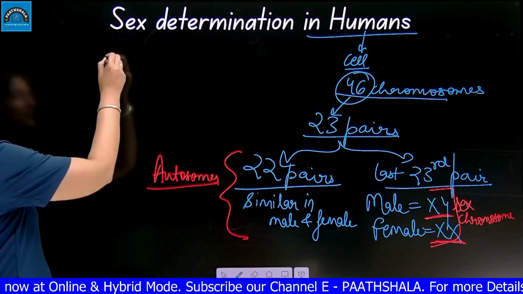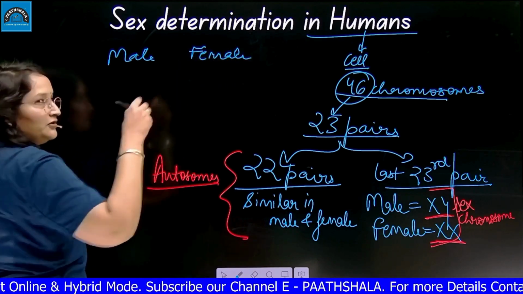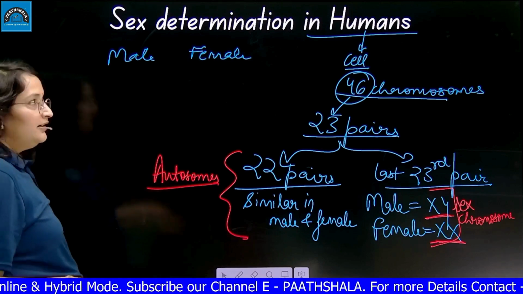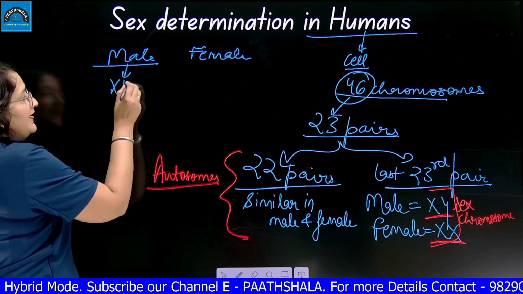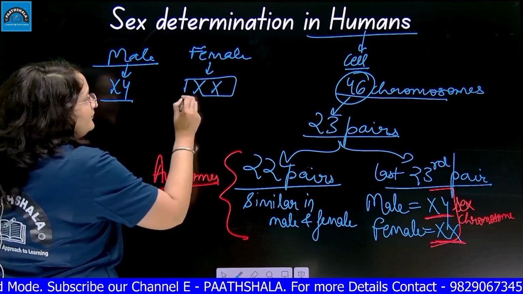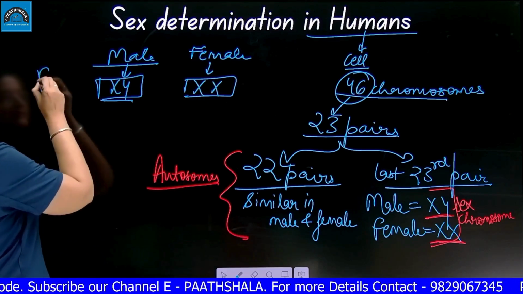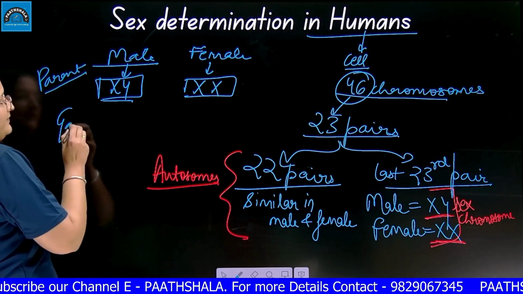What happens when a male and a female undergo mating or reproduction? The male body is having the XY chromosome, the female body is having the XX chromosome, right? So this is the parent generation. Parent generation will form gametes.